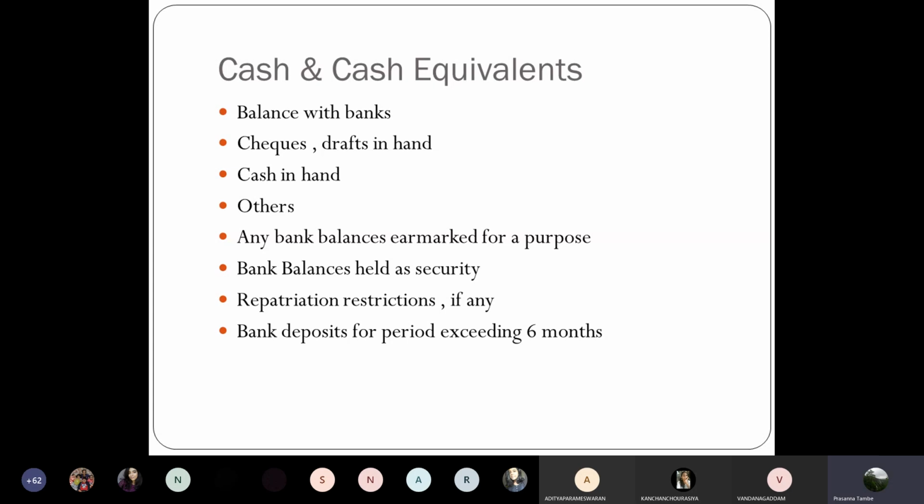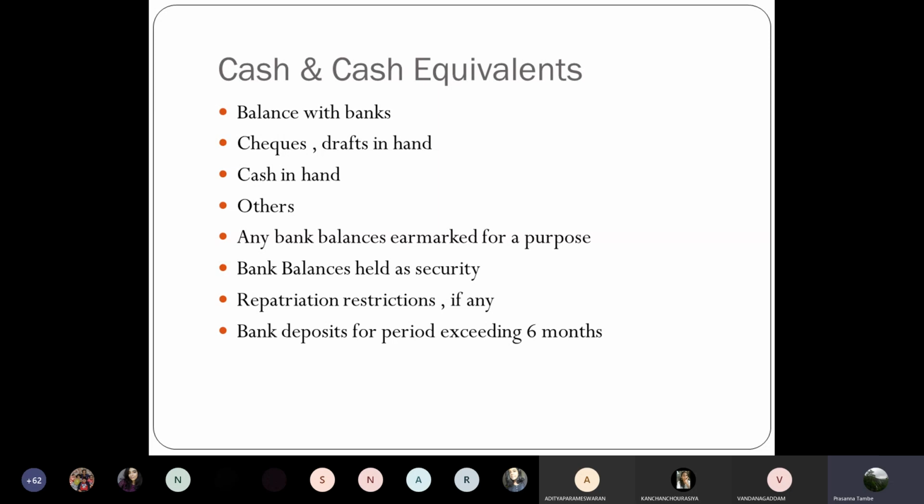Then bank balances held as security. Sometimes the banker uses his lien on some portion of the balance in your account. That may be used as security for a variety of purposes. For example, you are taking a bank guarantee. The bank may demand some fixed deposit from you, which is actually a liquid asset, a short-term cash equivalent. But then it will be a bank balance which is earmarked and reserved for a particular security, that is, the issue of a bank guarantee. So that will have to be specified.